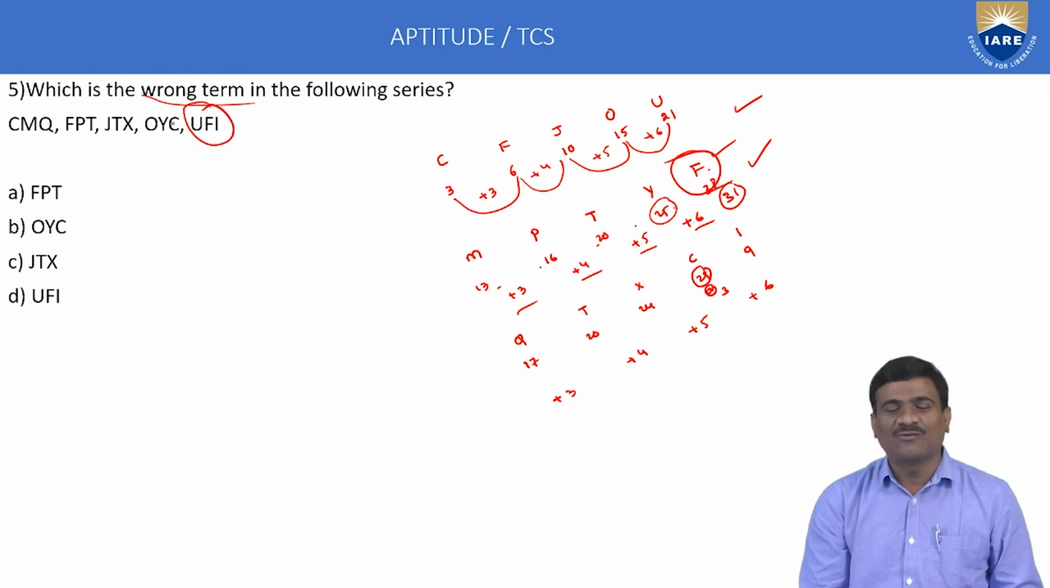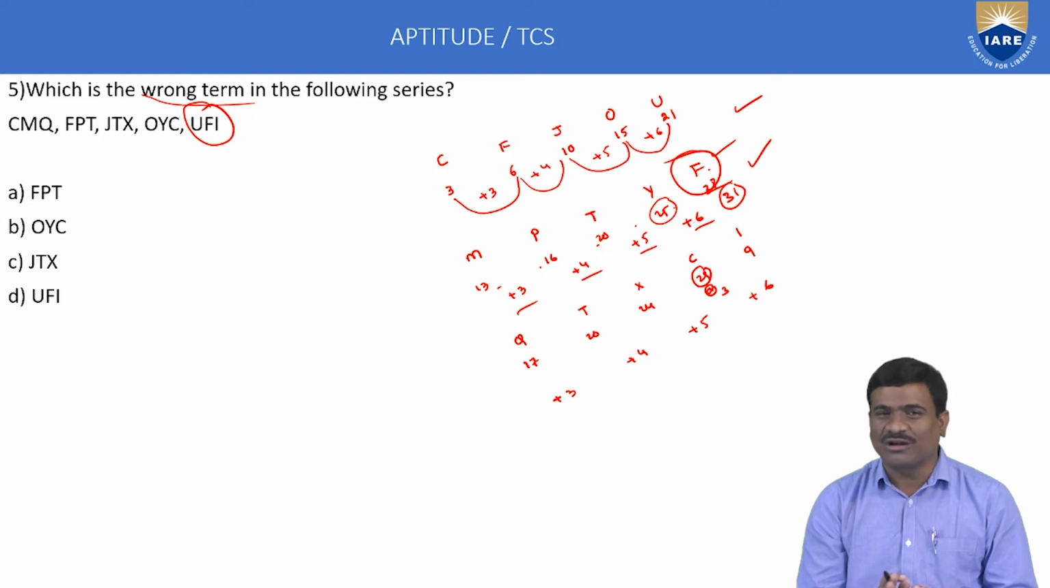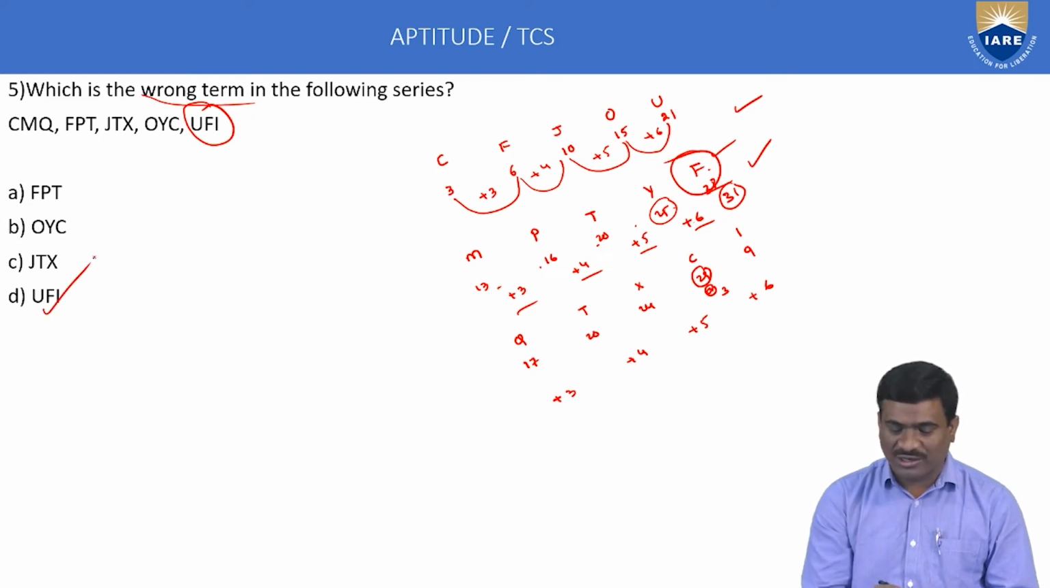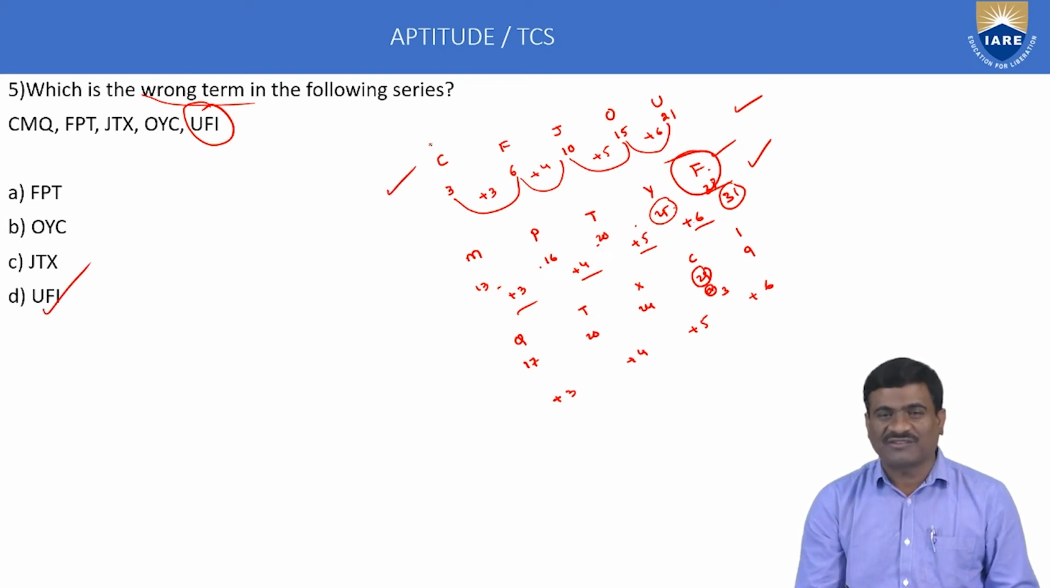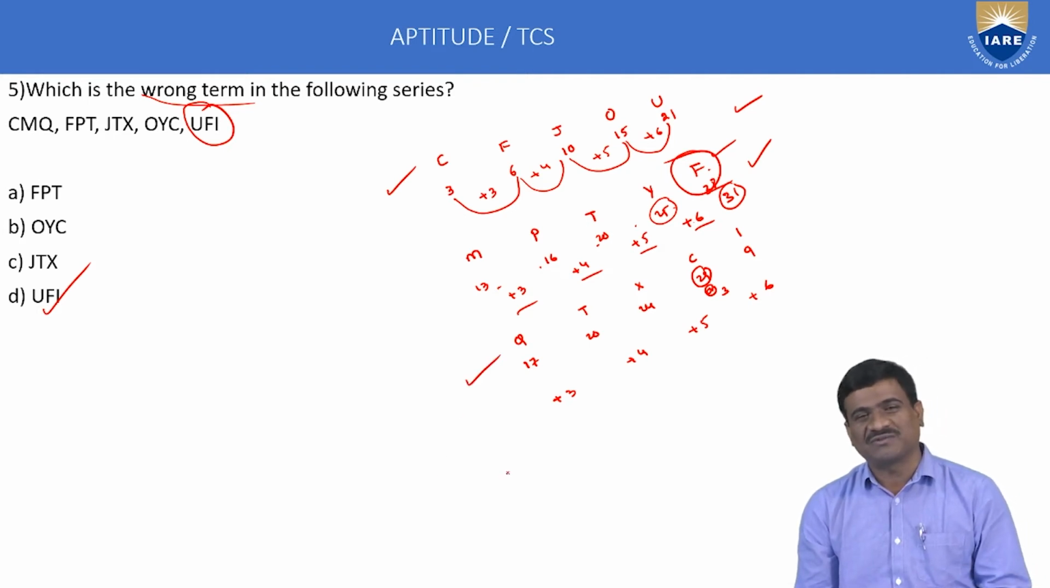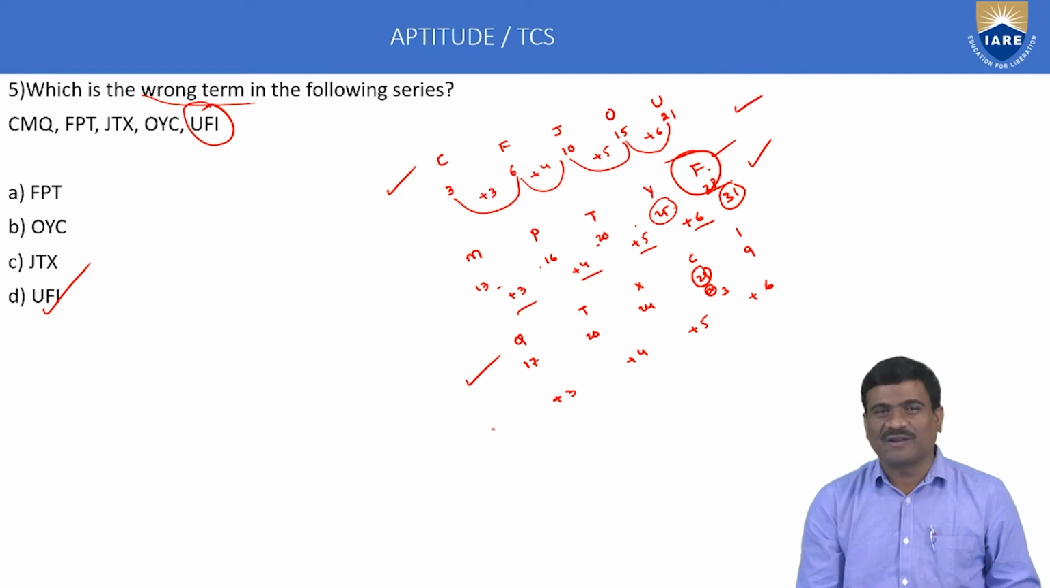This is not a perfect following series. That one is called the odd one out. So option D only is correct. First series: plus 3, plus 4, plus 5, plus 6. Third series: plus 3, plus 4, plus 5, plus 6. Second series: plus 3, plus 4, plus 5, plus 7, but not plus 6.